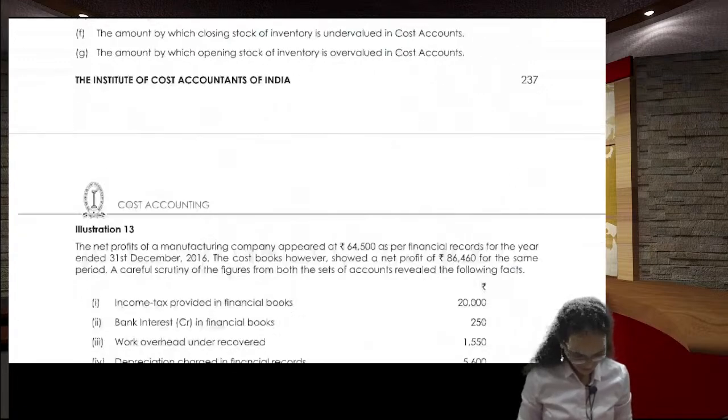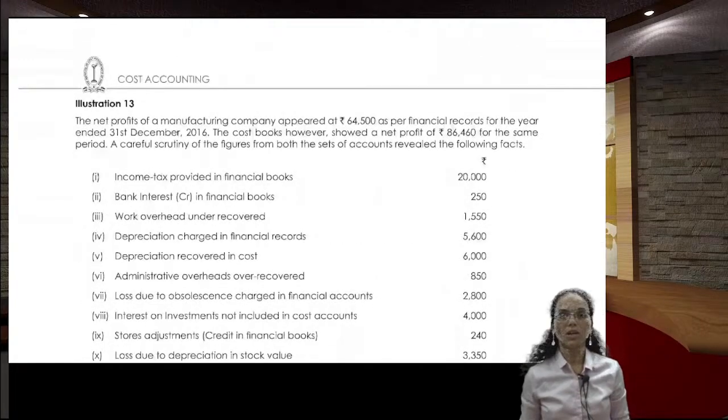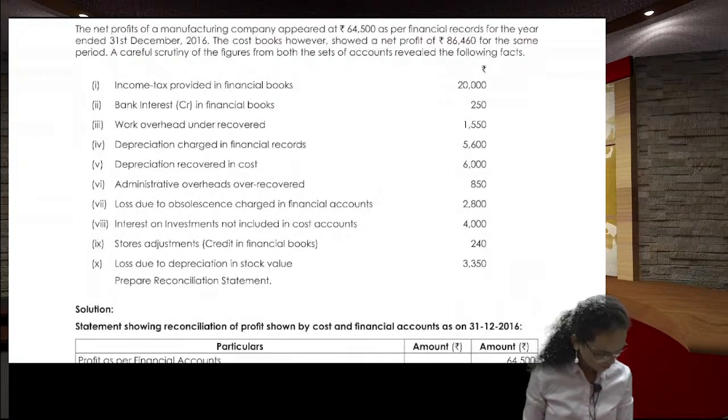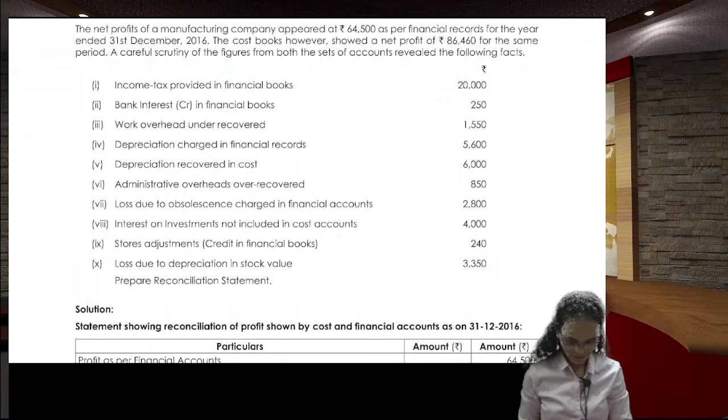this is a reconciliation of financial accounts and cost accounts. See guys, is my voice audible? Is anyone is ready? Can you please tell me, or else I'll move further.